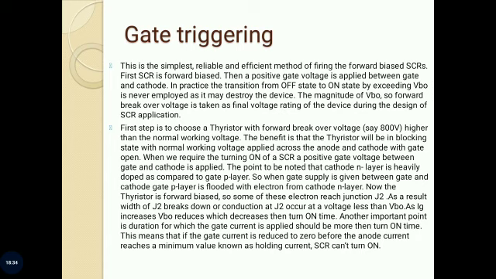When positive gate current is applied, gate P layer is flooded with electrons from the cathode. This is because cathode N layer is heavily doped as compared to gate P layer. As the thyristor is forward biased, some of these electrons reach junction J2. As a result, width of depletion layer around junction J2 is reduced.